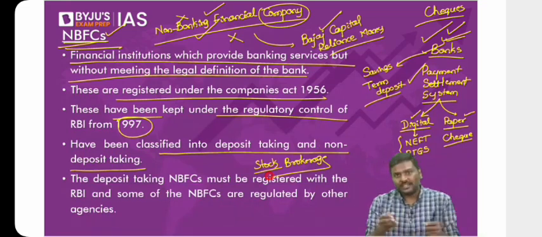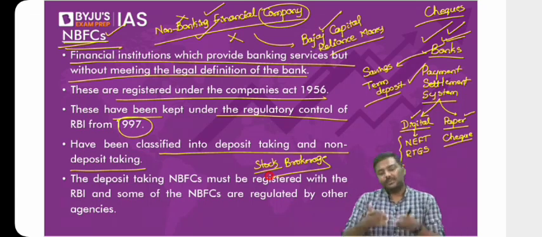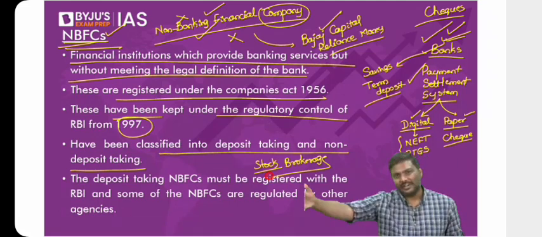But please understand, it's not a deposit from a customer. Is the logic okay? It's not collecting a deposit. It's not a term deposit. It's an investment. So the argument is RBI should not regulate it. RBI should give the power to somebody else. So all of them are registered, and the certificate of registration will come from RBI. But RBI itself says there are many different regulators. They will come under different regulators.